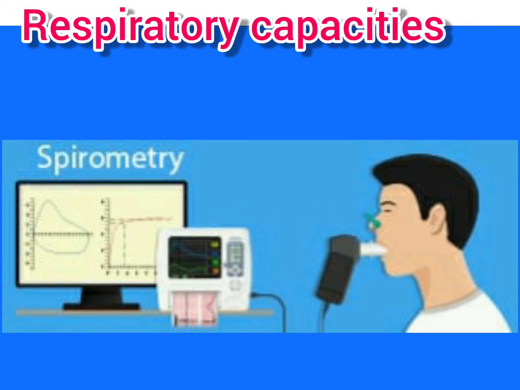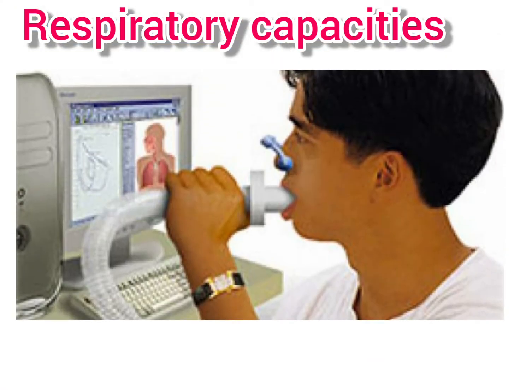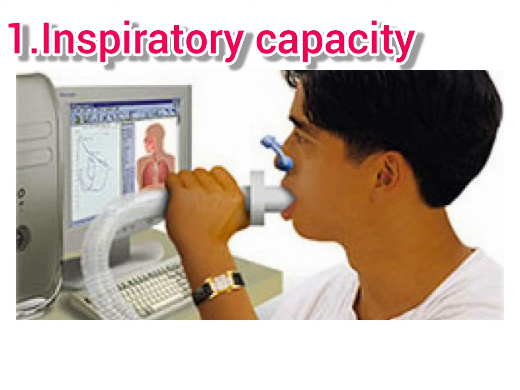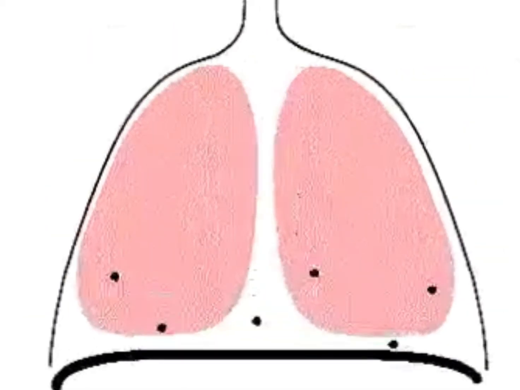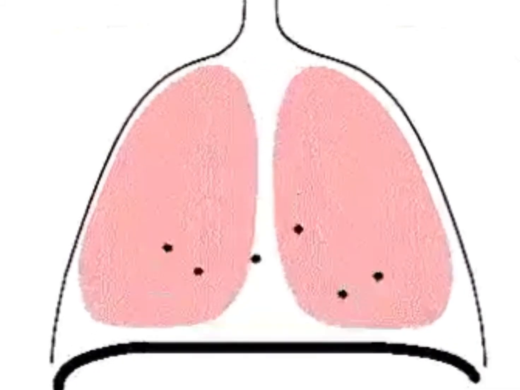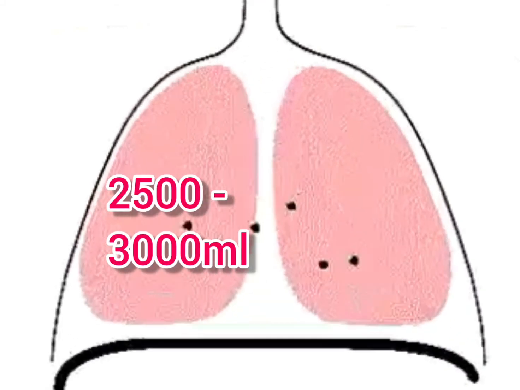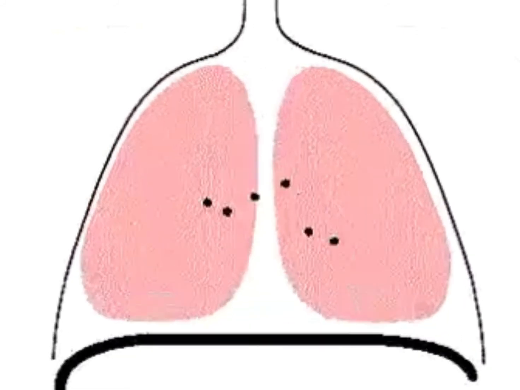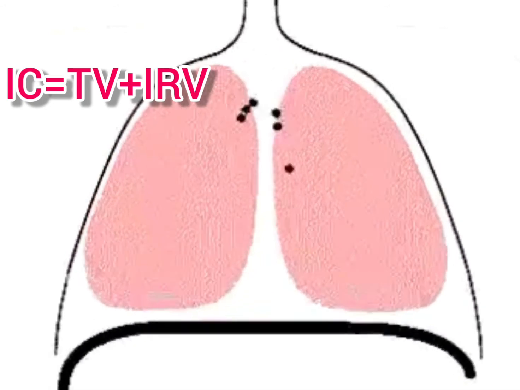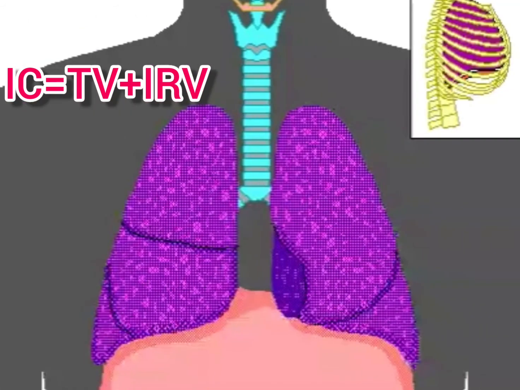So now we move on to the respiratory capacities. Various pulmonary capacities are derived from the above mentioned volumes. These help in the clinical diagnosis of various functioning of lungs. So let's first start with the inspiratory capacity. It is the total volume of air a person can inspire after a normal expiration. So it is about 2500 to 3000 milliliter. It is calculated by including the tidal volume and inspiratory reserve volume. So here inspiratory capacity, that is IC, is equal to TV plus IRV.